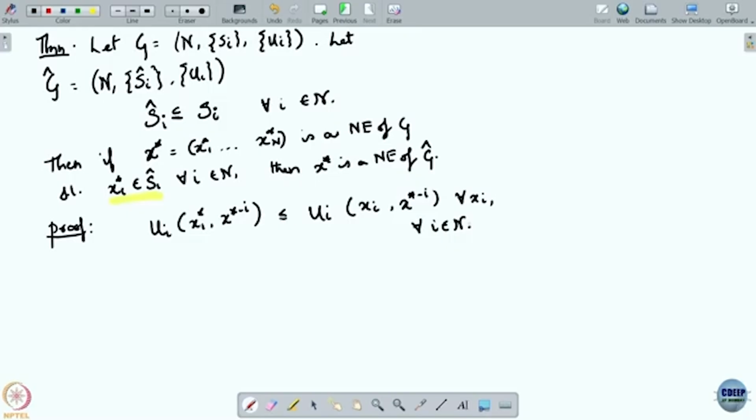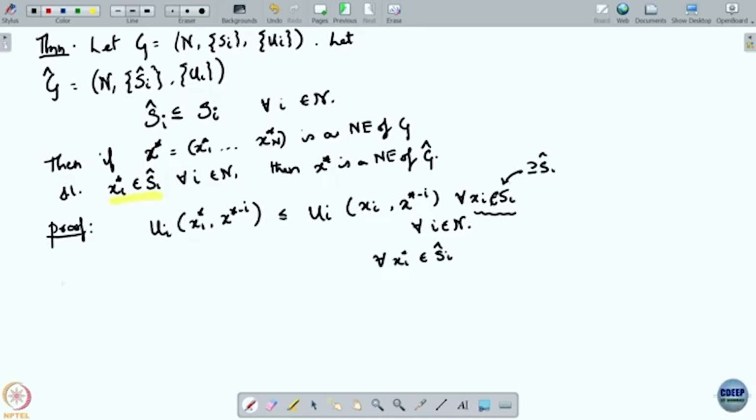Now, since this is true for all Xi in Si, this is naturally also true for all Xi in S hat i, because S hat i is a subset of Si.